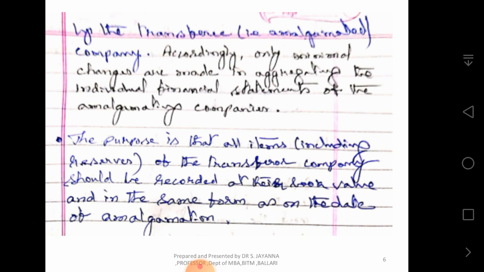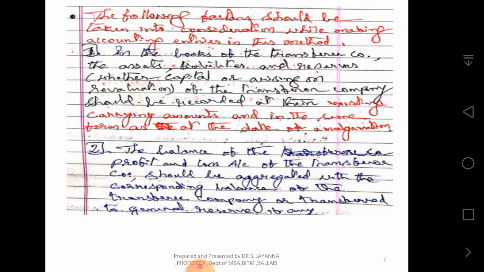The following factors should be taken into consideration while making accounting entries in this method. In the books of the transferee company, the assets, liabilities and reserves of the transferor company, whether capital or arising on a revaluation, should be recorded at their existing carrying amounts and in the same form as at the date of amalgamation.